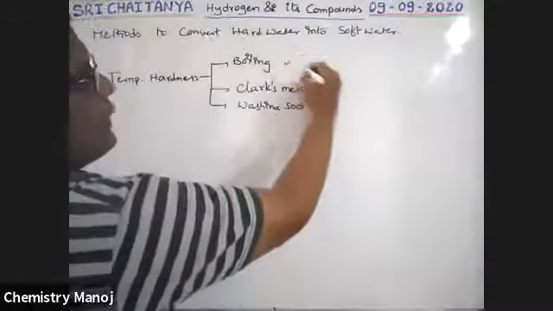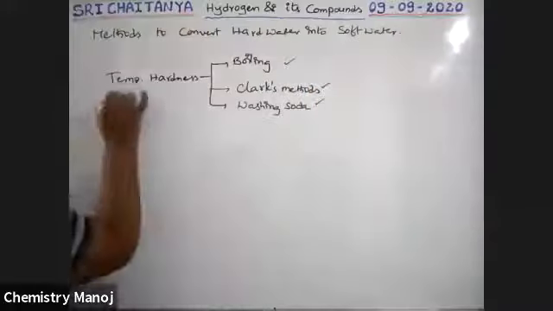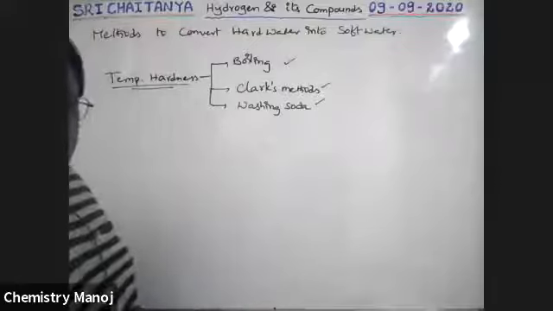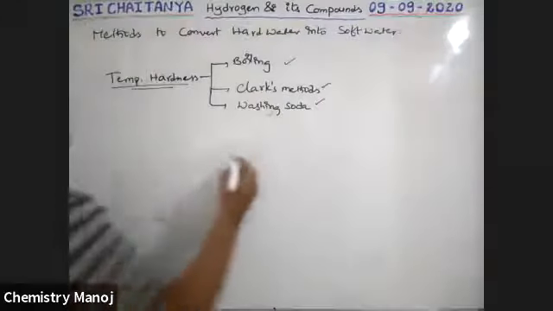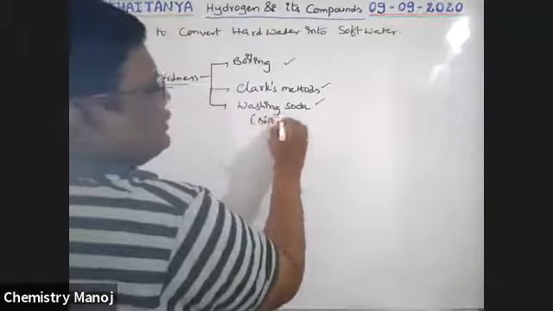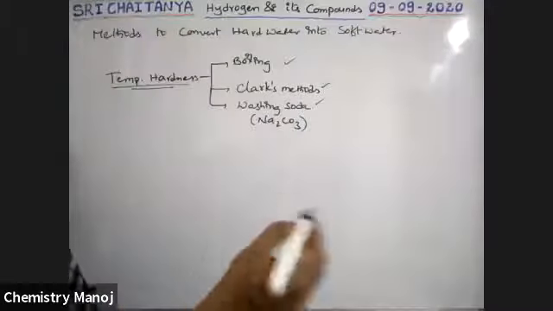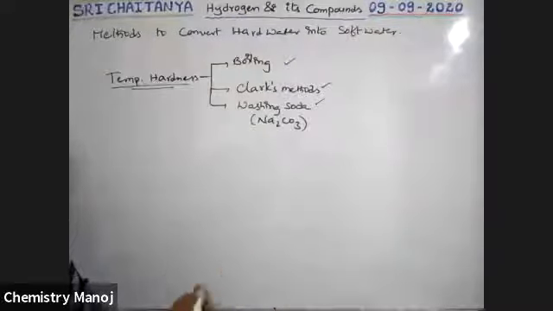These are the 3 methods used to convert temporary hard water into soft water. Washing soda, its formula is Na2CO3, boys. Sodium carbonate itself is used to convert temporary hard water into soft water. Let us discuss one by one.